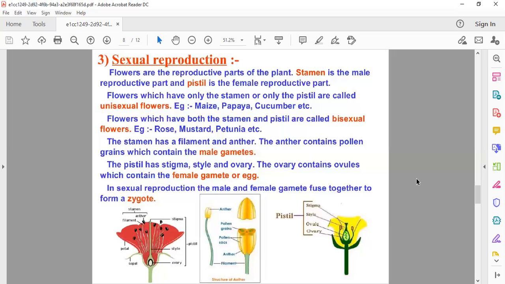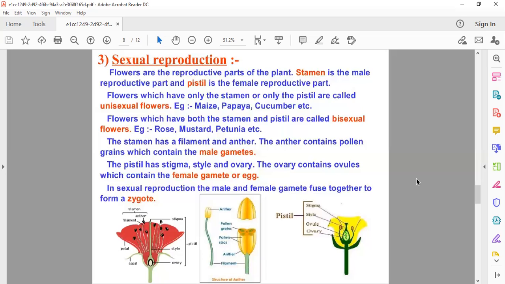Next, as we had said, stamen is the male reproductive part. Stamen has further two parts: one is filament and another is anther.